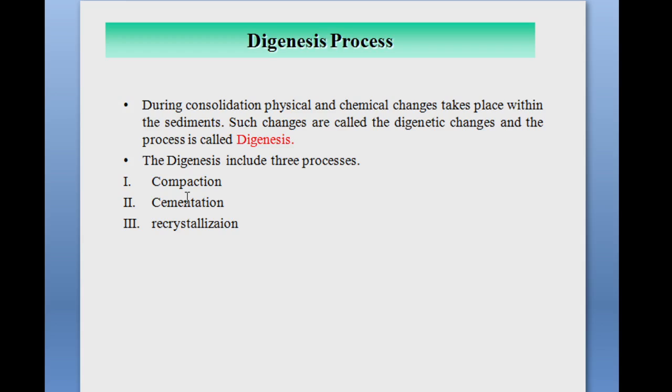जब भी कोई ओवरलाइन लेयर का जो वेट है उसकी वजह से बिलो जो सेडिमेंट है वो कॉम्प्रेस हो जाते हैं. ओके, तो इस प्रोसीजर को कॉम्पैक्शन कहते हैं. As the grains of the sediments are pressed closer and closer together, there is a considerable reduction in the pore space and the volume.